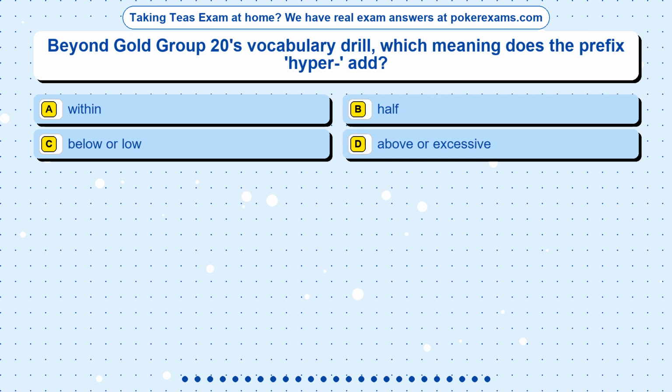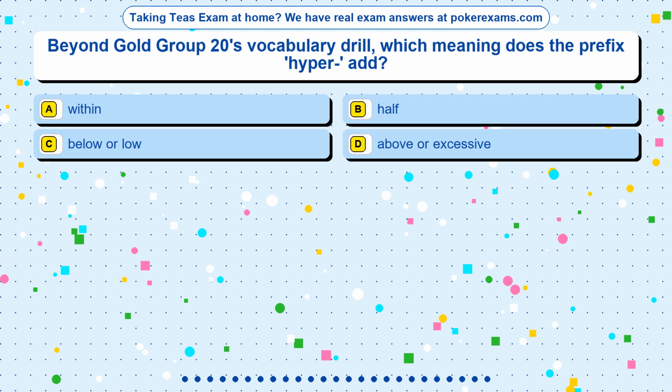Question 25. Beyond Gold Group 20's vocabulary drill, which meaning does the prefix hyper- add? Option A, within. Option B, half. Option C, below or low. Option D, above or excessive.